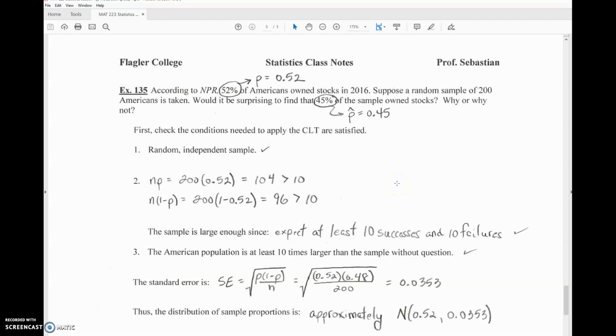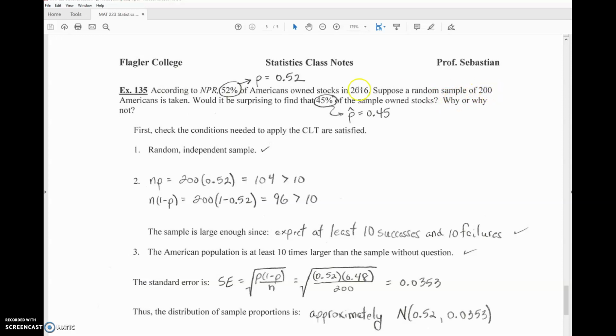We're on page 105, which is the last page of section 7.3, and we're going to do another example here. Example 135. According to the NPR, National Public Radio, 52% of Americans owned stocks in 2016. So they're giving us a population parameter here, p, population proportion, equal to 0.52.